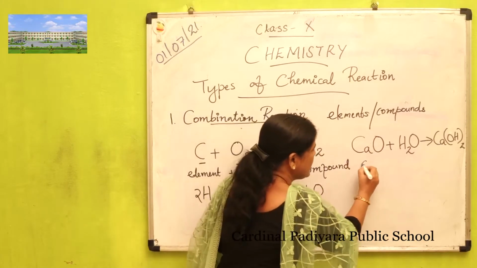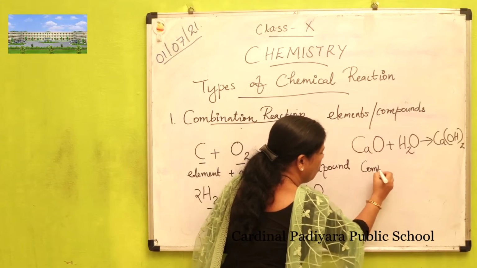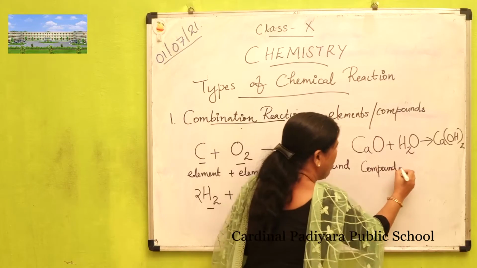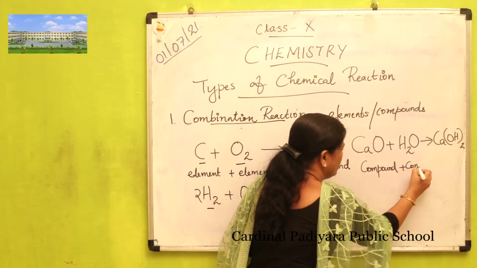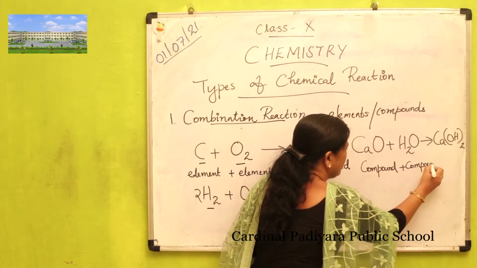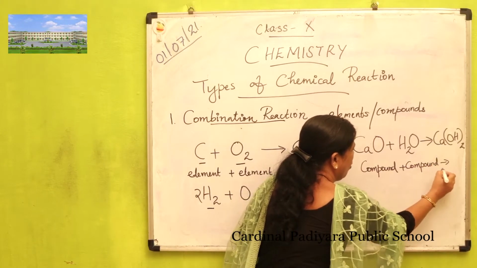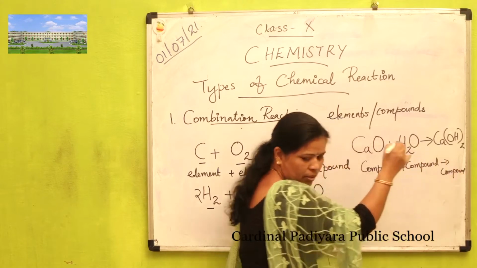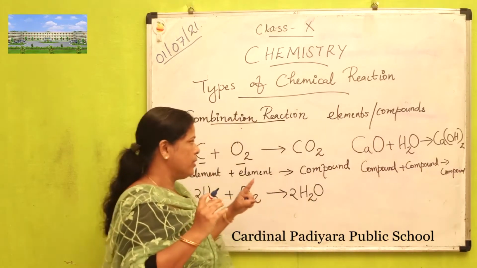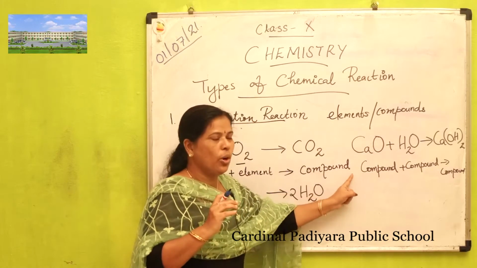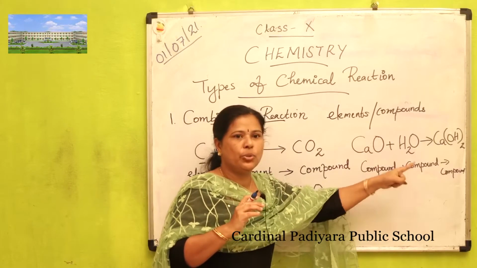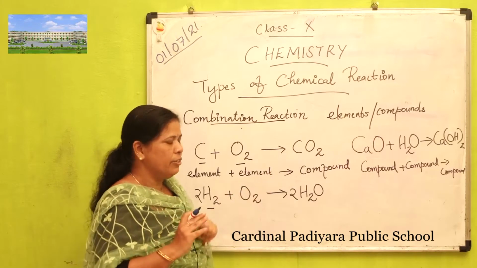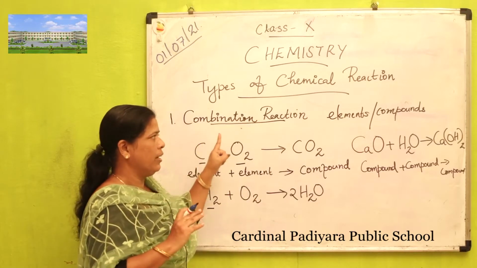Here calcium oxide is a compound. A compound plus water, another compound, to form a compound. That means when two compounds combine together to form a compound, a single product, that is combination reaction.